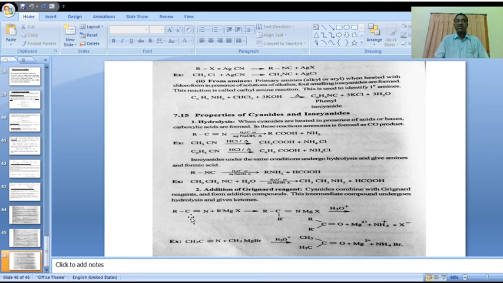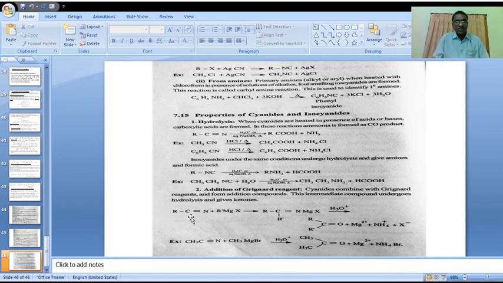Using a suitable example, C2H5NC, ethyl isocyanide, in the presence of a reducing agent like nickel with heating, gives C2H5NHCH3. The nitrogen is attached to both alkyl groups, CH3 on one side and C2H5 on the other. In that case it is called a secondary amine.